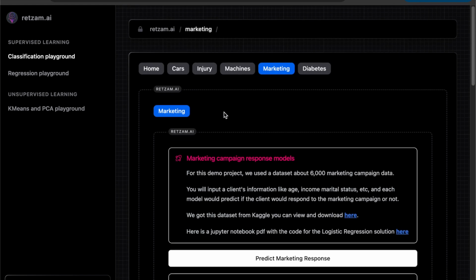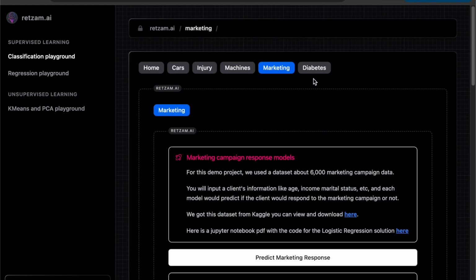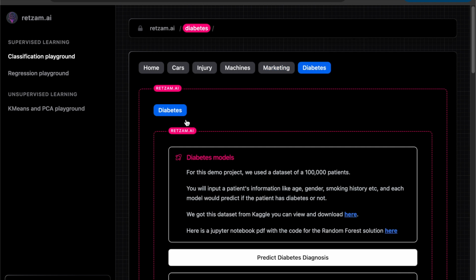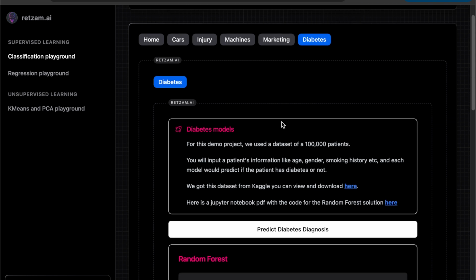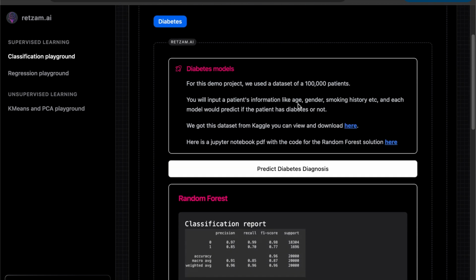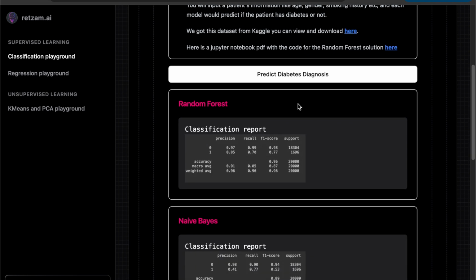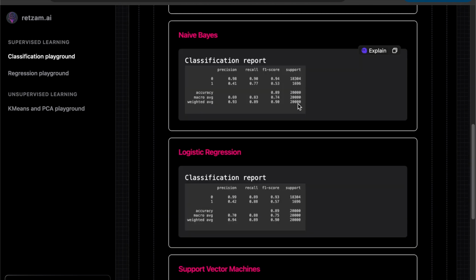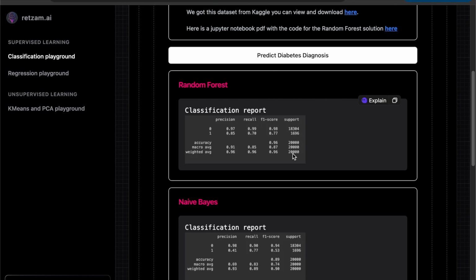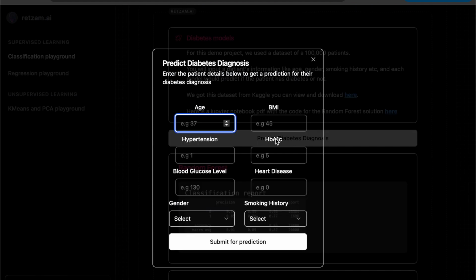So yeah, cool. Finally, we have diabetes. So if you remember, all these are still just in the classification playground. All right, so all these are classification models. So for this one, I want to predict if a patient has diabetes or not, right? So we still have all these models built and deployed ourselves. So let's try.